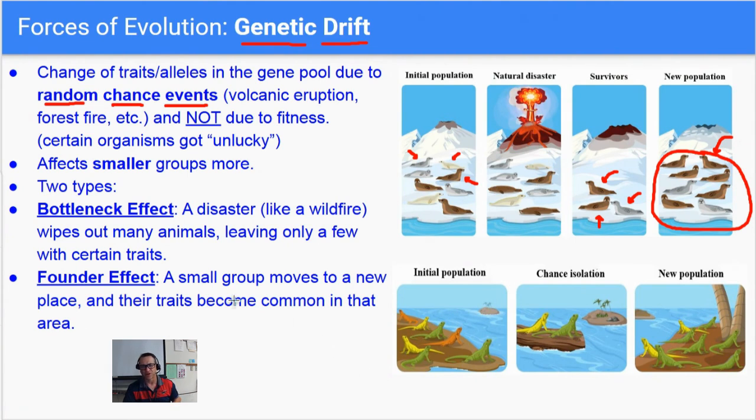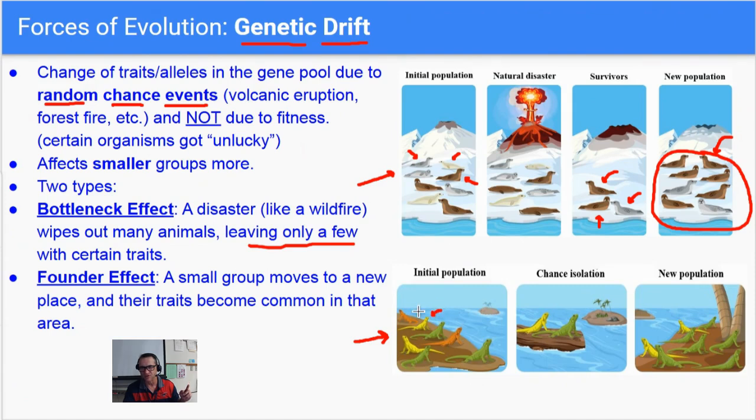And here's another one. This one right here is called the bottleneck effect. That's when a large part of the population gets wiped out, leaving only a few members. So that's called the bottleneck effect. The other one's called the founder effect, and that one's right here. I don't think you're going to need to know the difference. Honors, maybe.